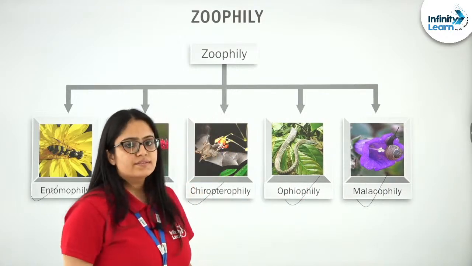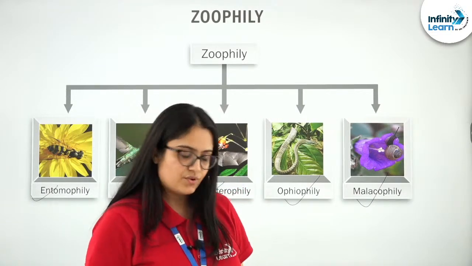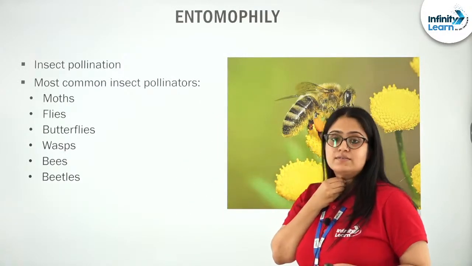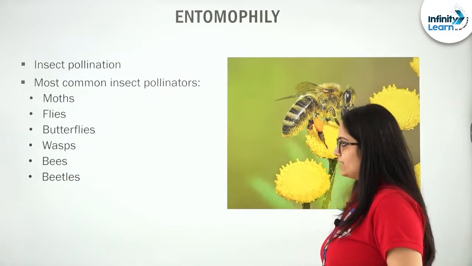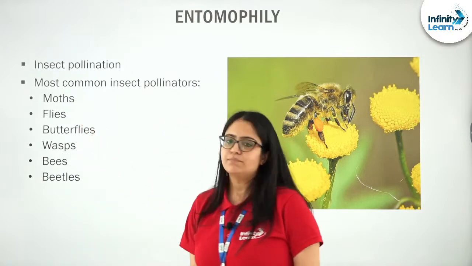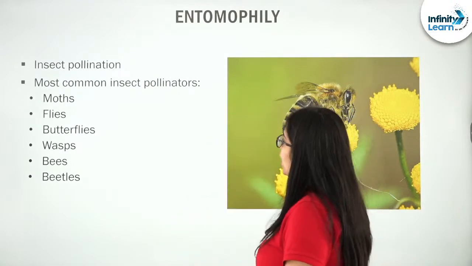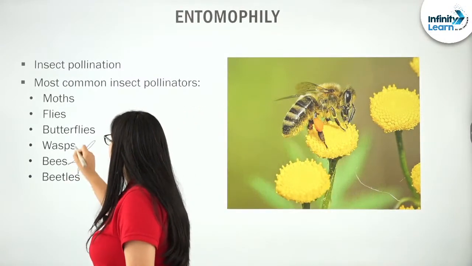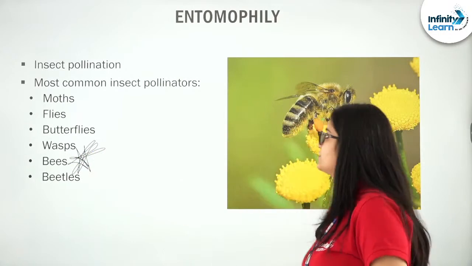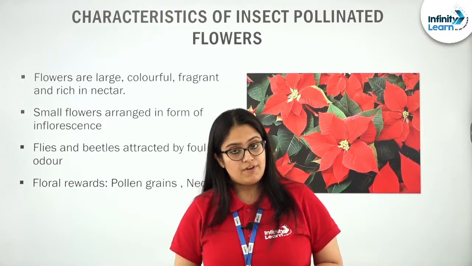So, zoophily means when pollinating agents first of all are biotic, and in them, animals. Next is entomophily. What is entomophily? Entomophily is when insects are used as pollinating agents. The most common insect pollinators are moths, flies, butterflies, wasps, bees and beetles. In them, students, very important, notice one point: out of these, bee is the most dominant pollinating agent in flowering plants. Very important fact. Please remember this.